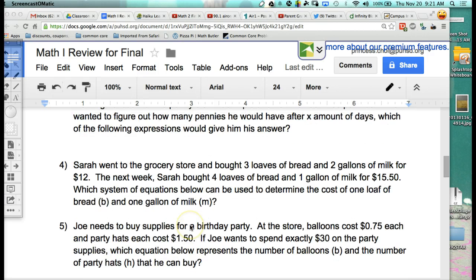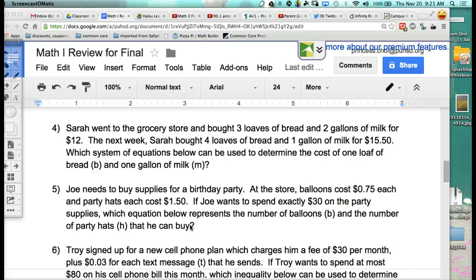So now we're going to move on to question number 4. Sarah went to the grocery store and bought 3 loaves of bread and 2 gallons of milk for $12.